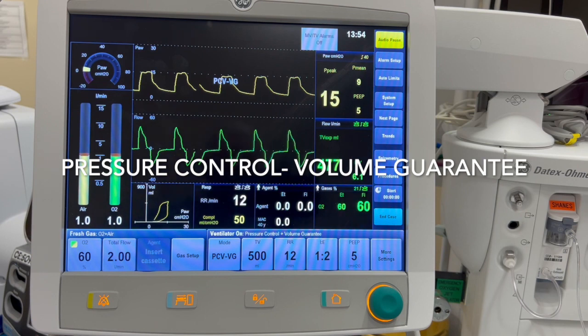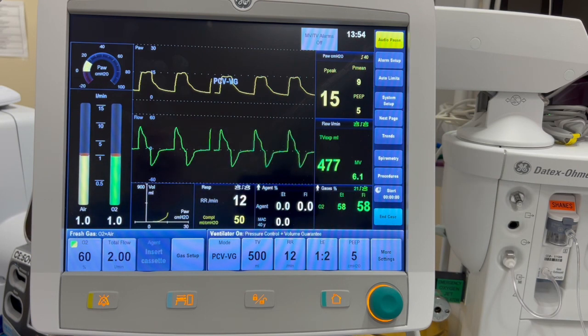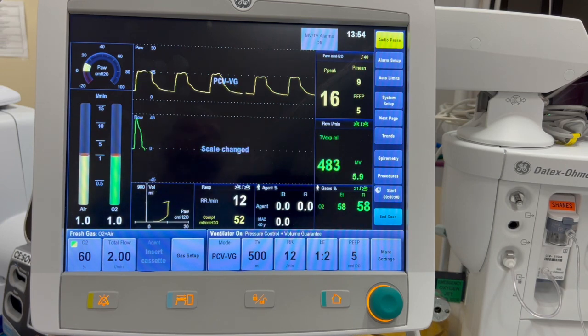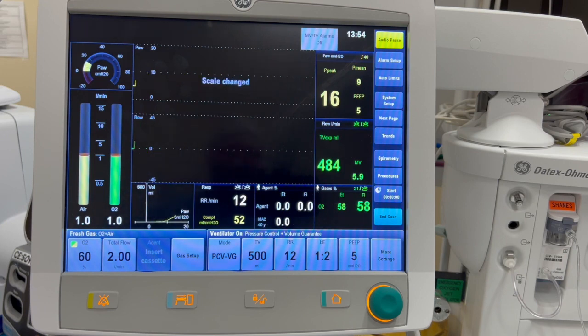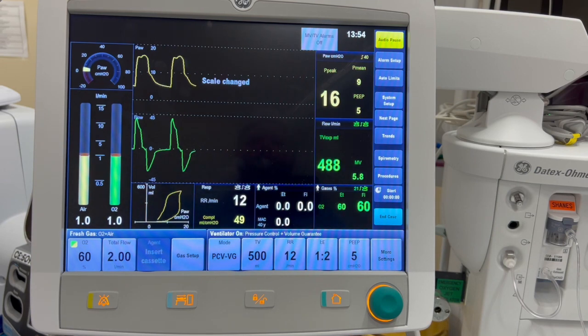Pressure control volume guarantee is a combination of both volume control ventilation and pressure control ventilation to give you the best of both modes. The provider sets the volume and the ventilator will adjust the inspiratory pressure needed to deliver the set tidal volume breath by breath so that the lowest pressure is used. The inspiratory pressure will adjust between breaths up to 3 centimeters of water at a time.